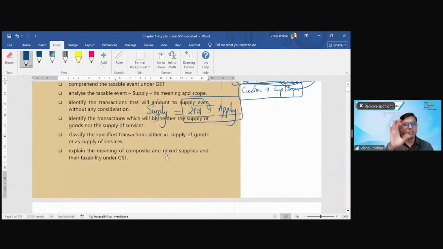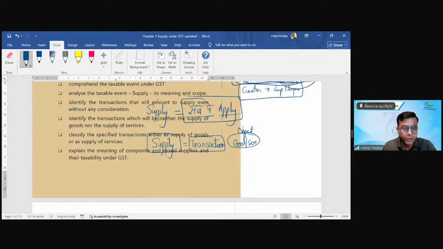However, this is okay for understanding supply in the generic sense, but we have to understand supply in the technical sense. The first thing to be understood is that it has to be a transaction. What type of transaction? Any type of transaction where you are exchanging either goods or services. So goods and services are your taxable object, but how are they exchanged?